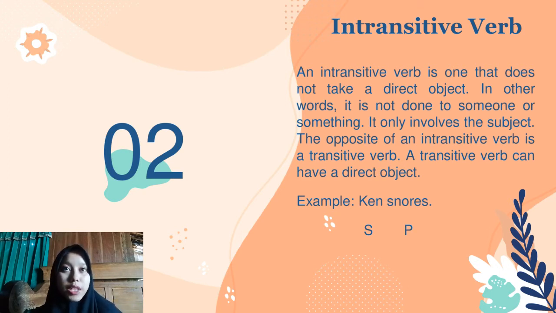An example of an intransitive sentence is Ken snores. As we can see from the slide, Ken functions as subject, while snores functions as predicate. We can see that the word snores can stand alone without requiring an object as a complement.